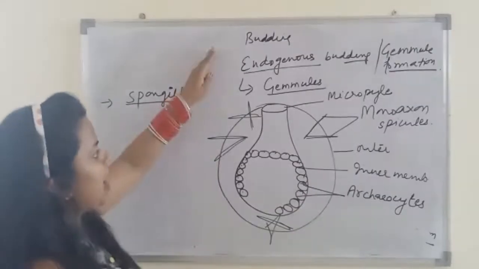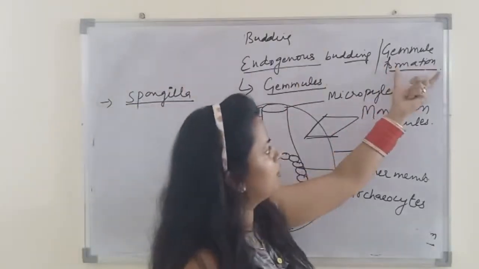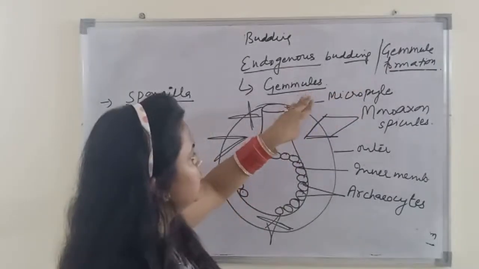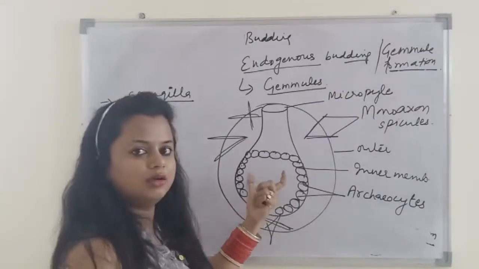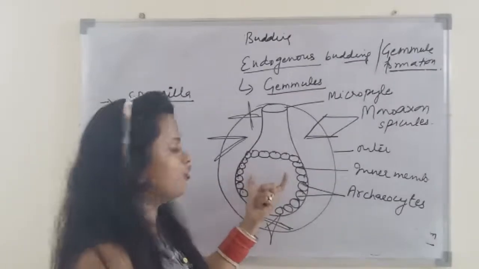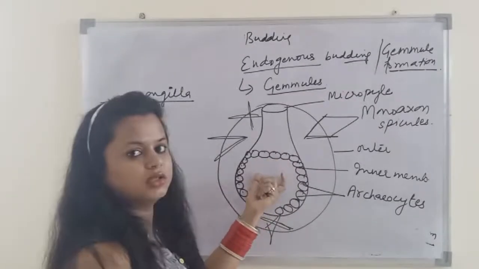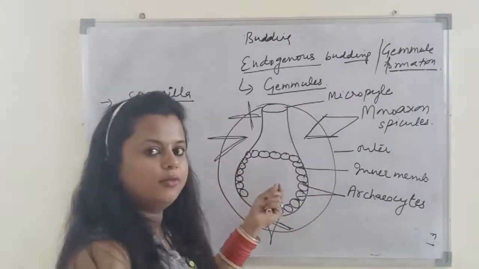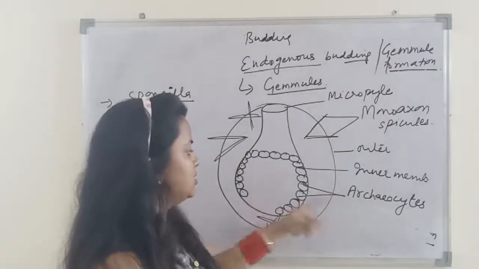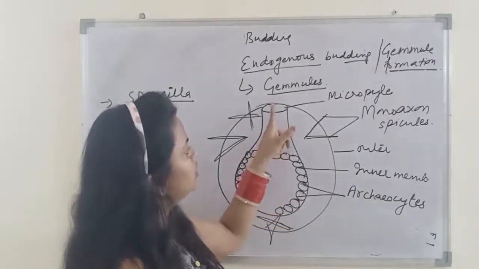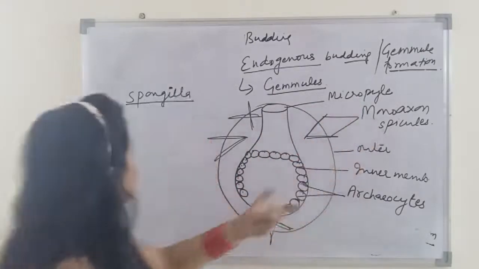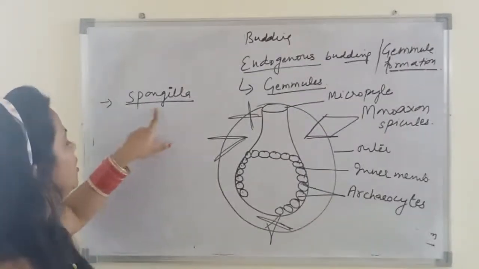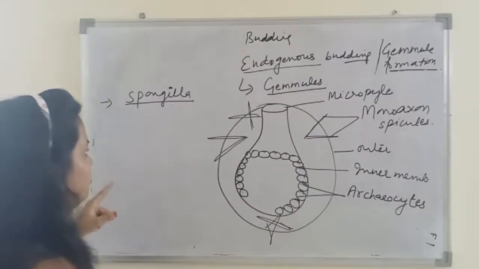So you can say endogenous budding is also known as gemmule formation due to the formation of internal buds, and these internal buds are known as gemmules. These gemmules consist of a mass of small unicellular structures known as archaeocytes. When favorable conditions return, these archaeocytes come out through the micropyle and develop into a colony. This is present in freshwater sponges, which is Spongilla, and a few marine sponges also.